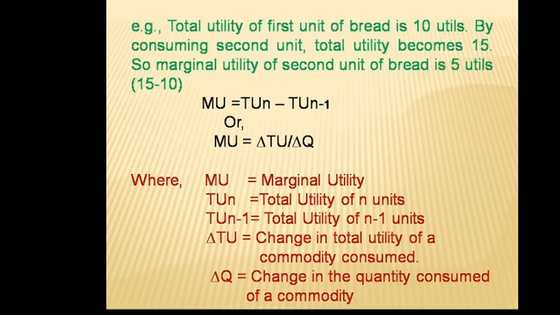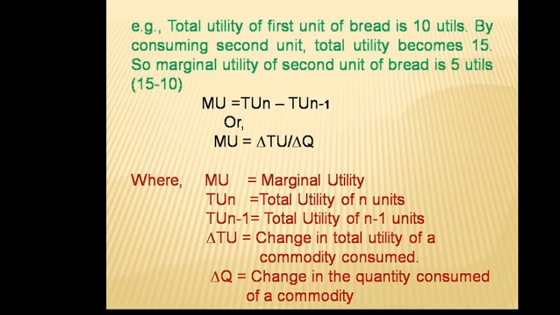So MU is equal to TUn. In our example we have 15 minus TUn-1, the previous, which is 10.